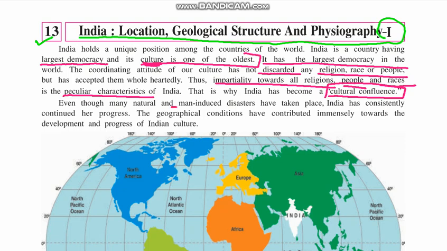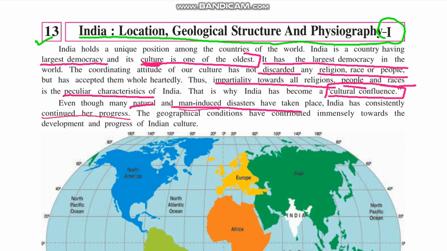See, man-induced disaster. In your standard 8, you already studied about different kinds of disasters, right? So there are many natural and man-induced disasters. Like right now, COVID-19 is one of the man-induced disasters. India has consistently continued her progress. India has not stopped her progress, but it has continued all the way.